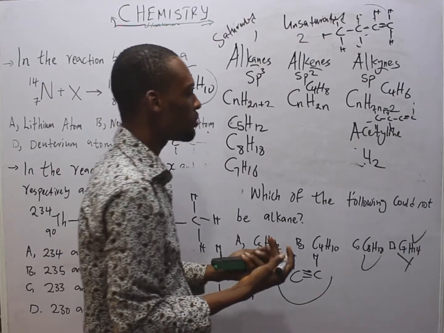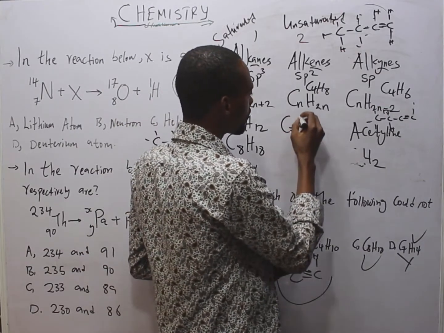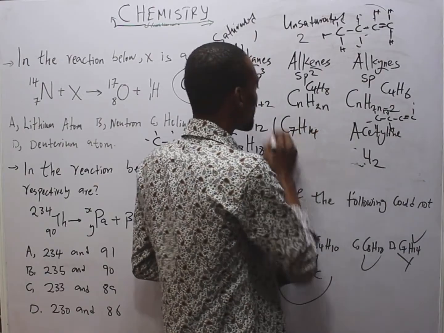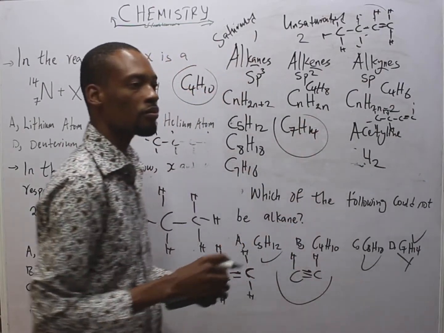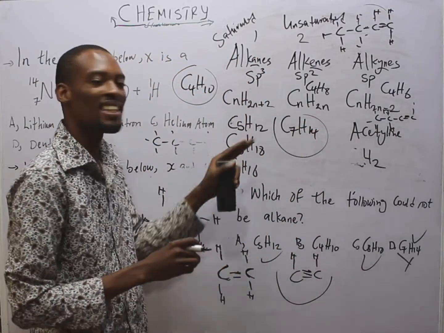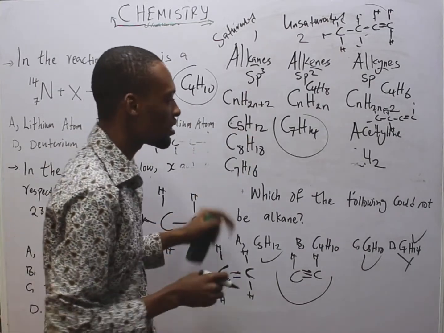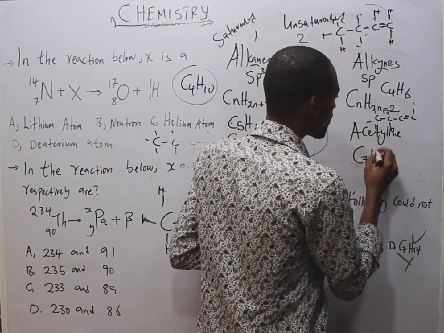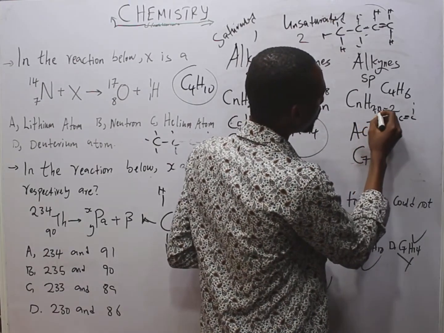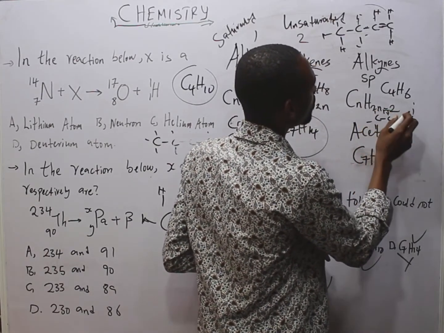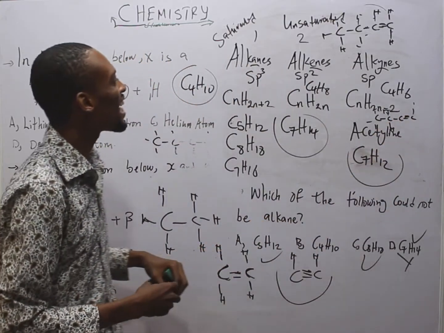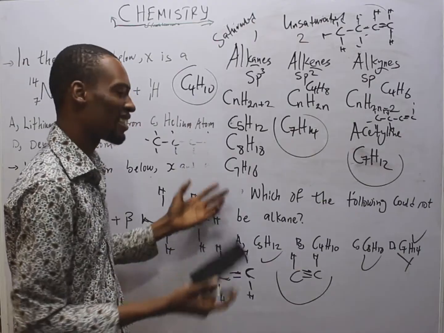Alkene with 7 carbons will be C7H, 2 times 7, H14. This is an alkene, heptene. Alkyne with 7 carbons will be C7H, 2 times 7, 14, minus 2, 12, H12. So that is it on alkanes, alkenes, and alkynes.